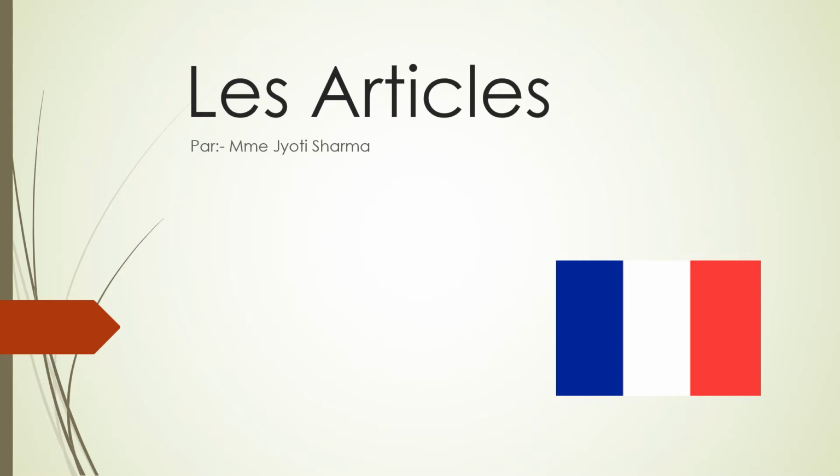What are articles? An article is a word that modifies a noun in a particular way by saying whether a noun is specific or unspecific. In French, articles agree in gender and number with the noun they modify. Unlike in English, we have two genders in French, that is masculine or feminine. In French, we don't have any neutral gender. All nouns, whether living or non-living, have only one gender, either masculine or feminine. We don't have any neutral gender in French.